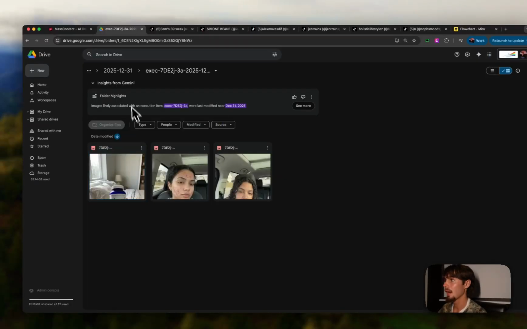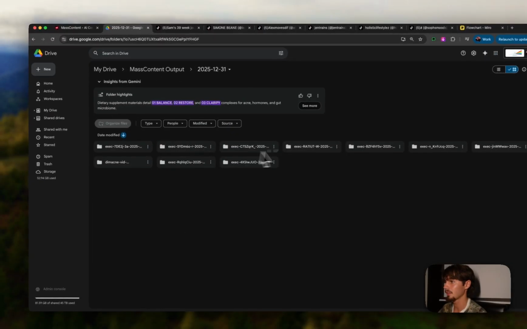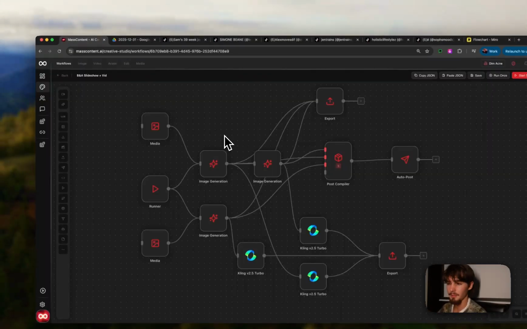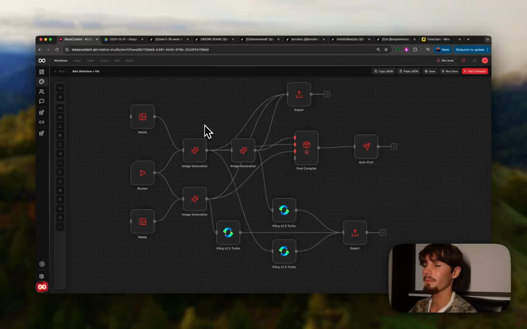the actual text. But these workflows, and yeah, so you can see here kind of these execution folders for this day. But kind of what these are meant to be is whatever style of content you're trying to make, whether it's those crazy viral looks maxing edits, whether it's the weight loss transformations, whether it's skincare transformations, really whatever you're trying to make that you would do in any other sort of AI generator you do manually. Instead, you can automate that.